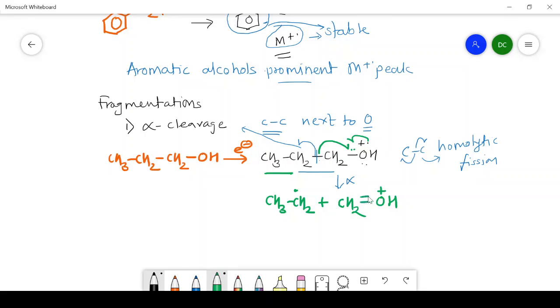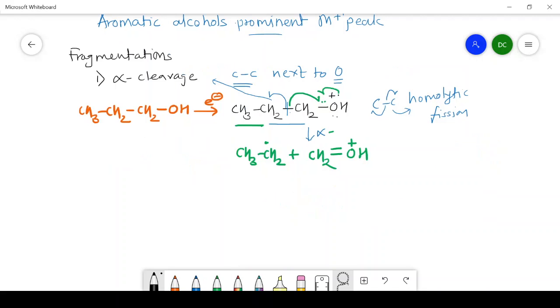So between carbon and oxygen there is a formation of a double bond due to the homolytic fission. In this way, we get one radical and one cation. So in the case of 1-propanol, we observe ionization, and in ionization we get the molecular ion having an m/z value of about 60.